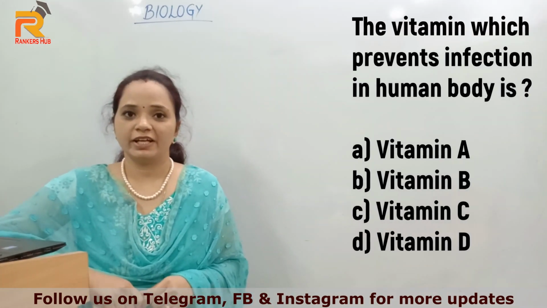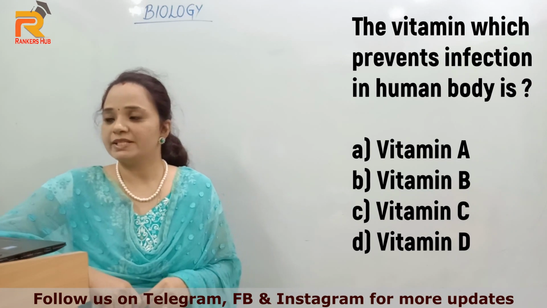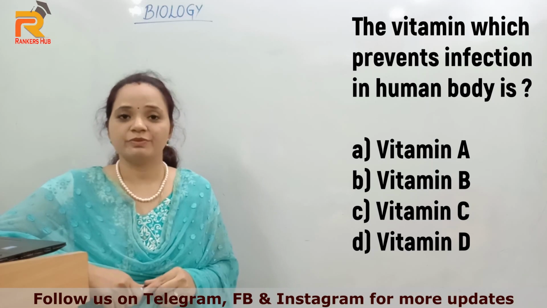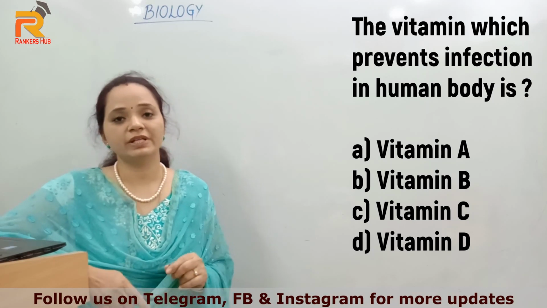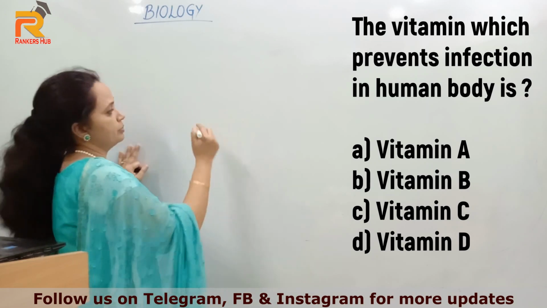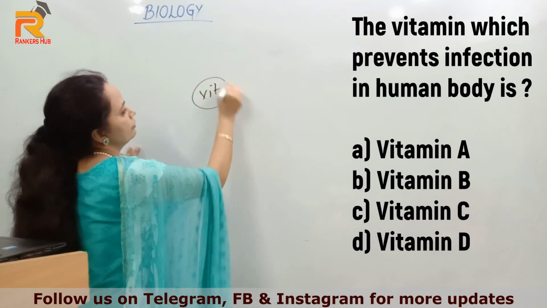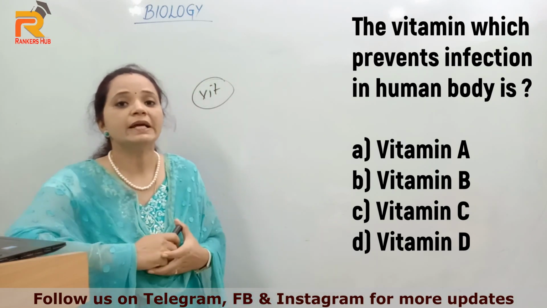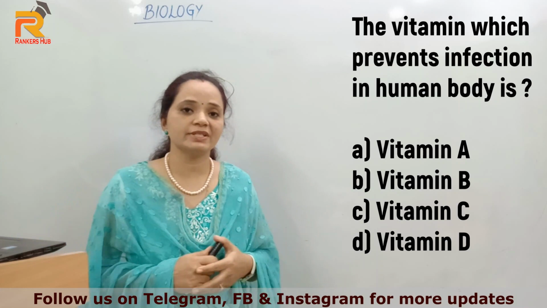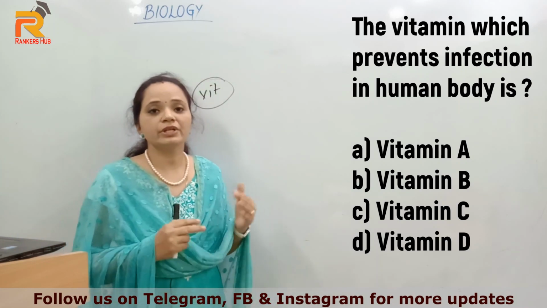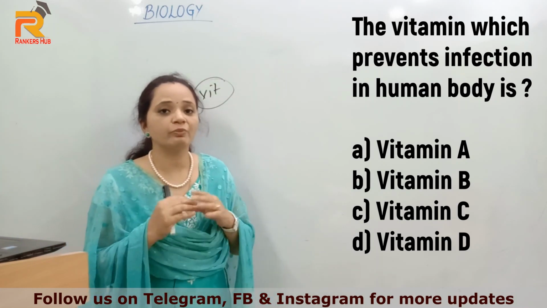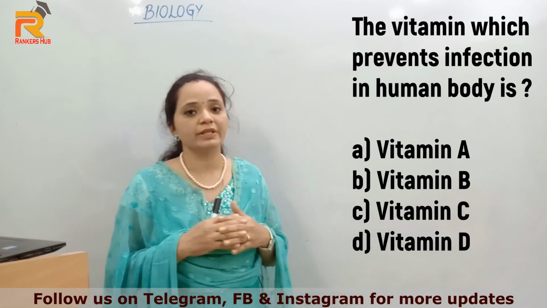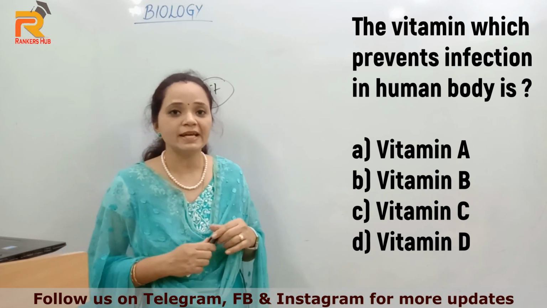So the next question is, the vitamin which prevents infection in human body is, options are vitamin A, vitamin B, vitamin C or vitamin D. Vitamins and minerals protect our body from different diseases. That is why they are called protective nutrients. These nutrients are required in a very small amount but are equally important. Due to lack of these vitamins, people may face different deficiency diseases.